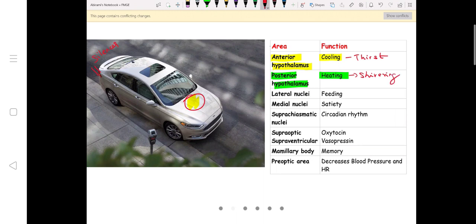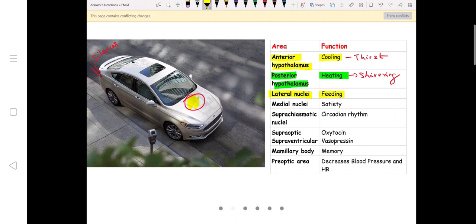Next, you have lateral nuclei of hypothalamus. Lateral nuclei is responsible for feeding. So how will you learn that? Just imagine the car, the back seat. You have three people sitting, two of them sitting laterally near the window. So wherever the car stops, those who are sitting laterally will open the window and will buy something and they'll keep on eating something. So lateral nuclei plays a role in feeding. Those sitting laterally keep on feeding something.